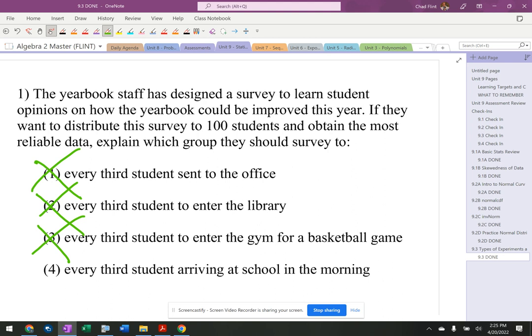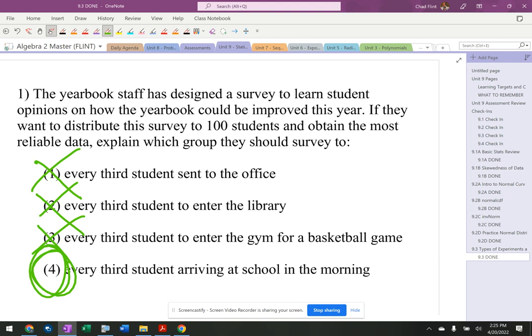And if I only look at people going to the office, I'm going to get only people that are in trouble, probably. Okay. Number 4 is going to be the most random because it's just every third student arriving at school in the morning. Okay, there's probably some arguments to be made. Oh, you only get to school early if you really love school a lot. Okay, maybe, but that is the least biased out of these things.